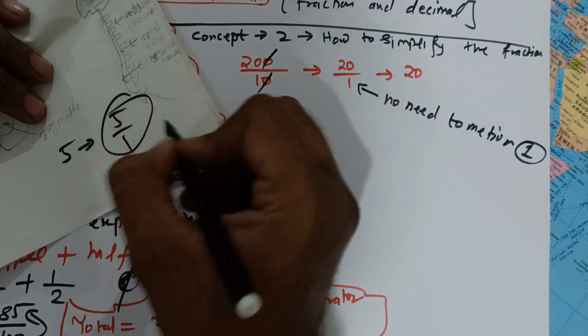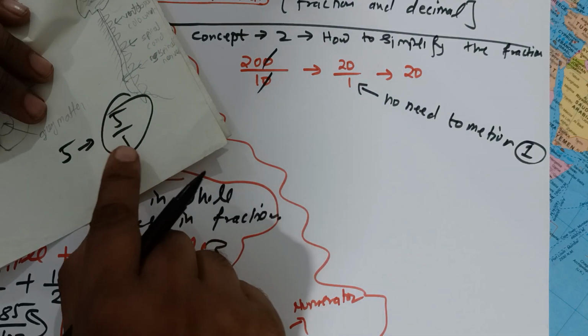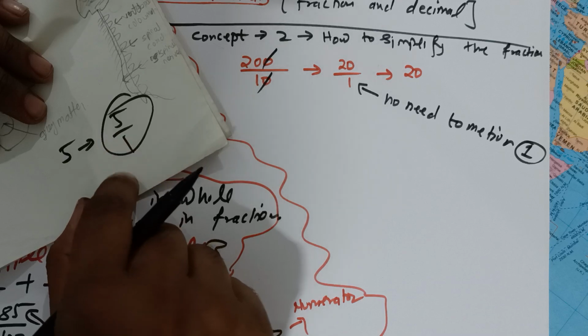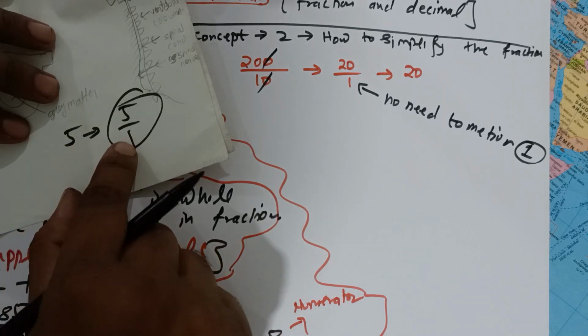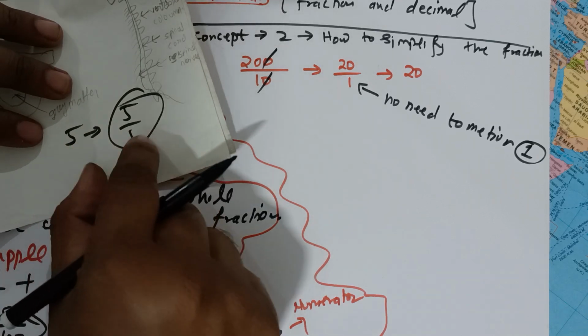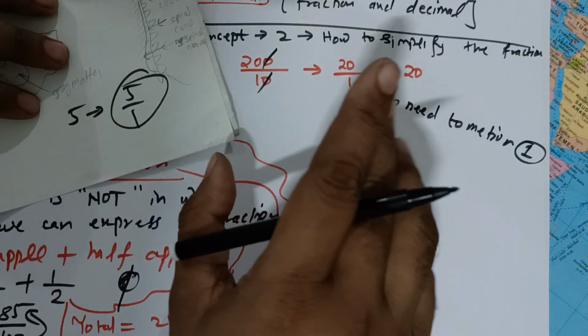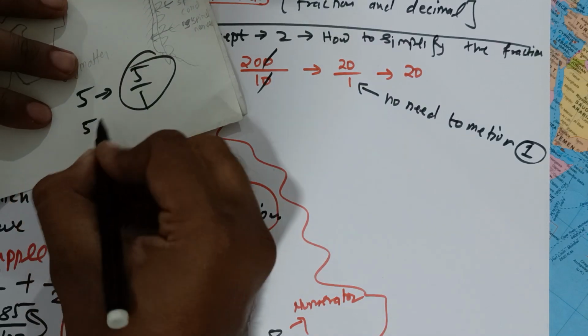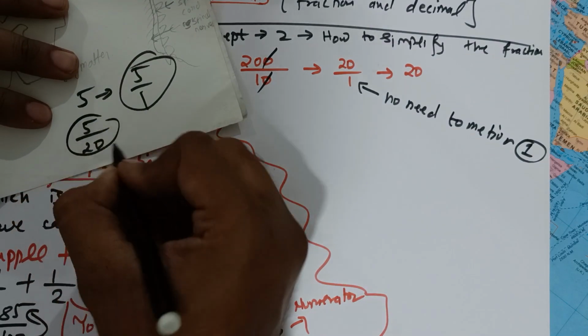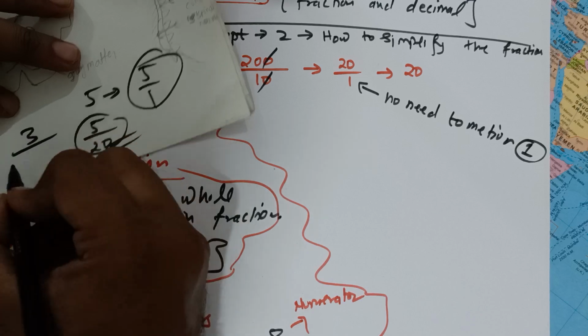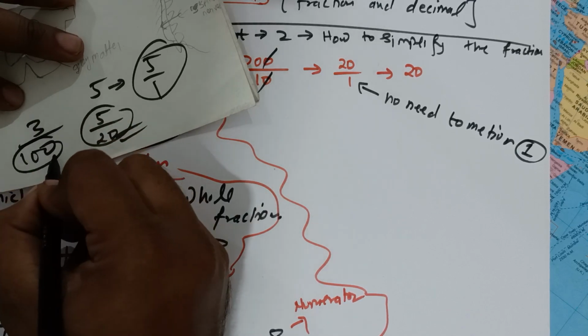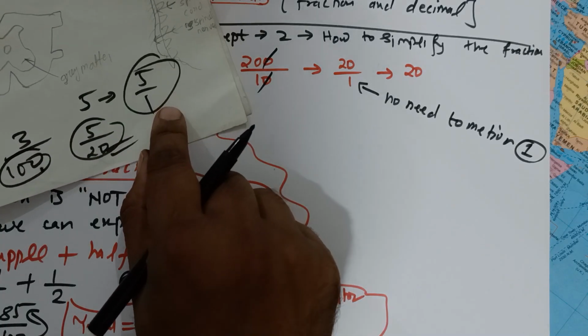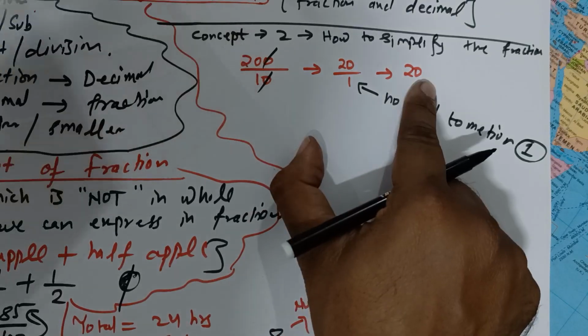So no need to show the denominator 1. Apart from 1, if you have any number like 2, 3, 5,000 in the denominator, you must show it. For example, 5 upon 20, you must show the 20. 3 upon 100, you must show the 100. But no need to mention the 1. So 20 upon 1 is 20.